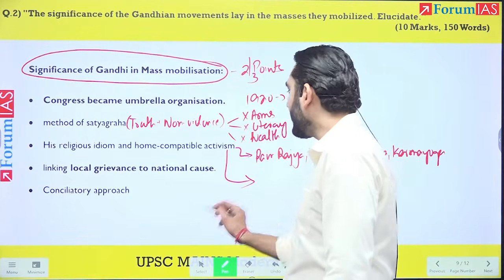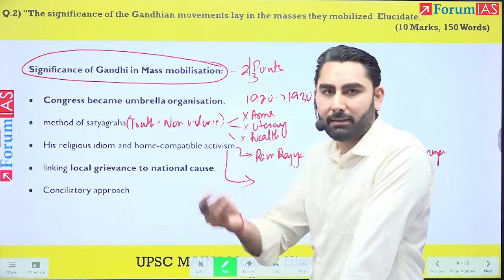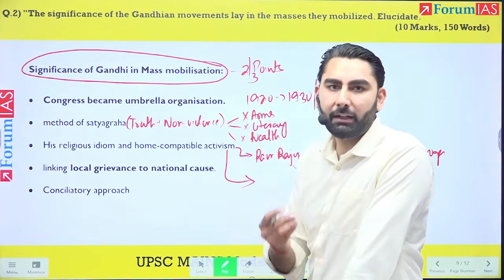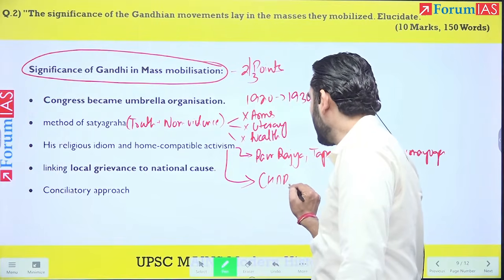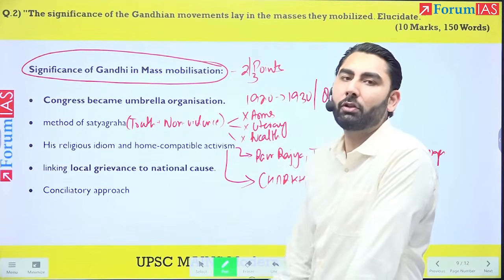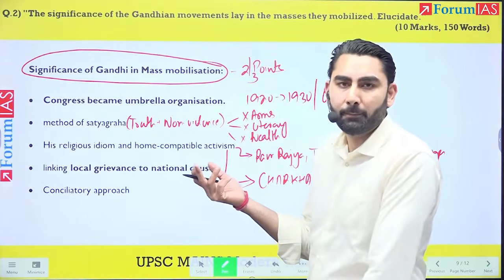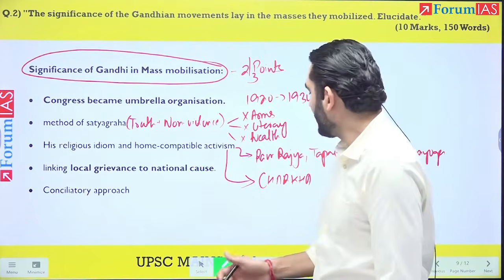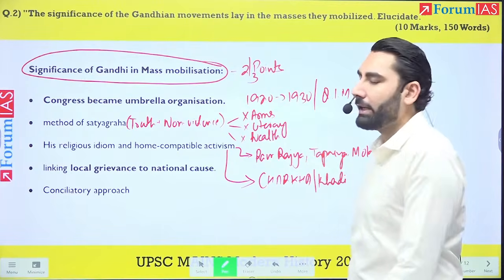Right? All these appealed to the Indian mind because it was dipped in Indian religious idiom, as well as home compatible activism, which means, what is the biggest contribution anyone can make to the cause of Swaraj? For Gandhiji, it is charkha. Sit at your home and spin charkha. If you will not buy the British cloth, British will have no reason to control this country, right? So charkha and khadi, right?